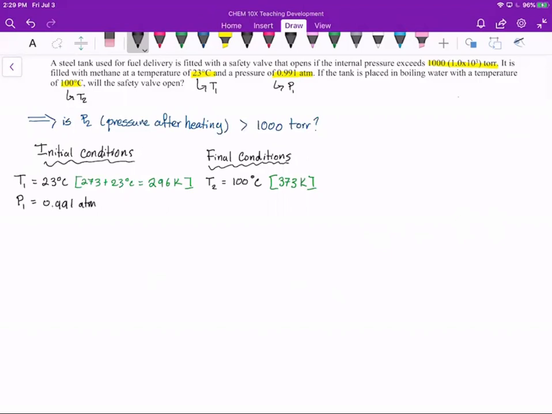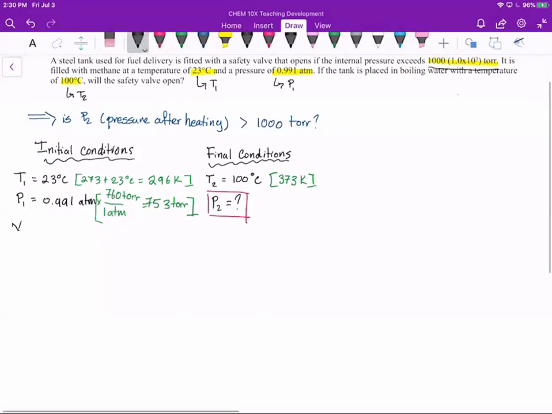But that doesn't really help us much right now because we know the valve is going to open if the pressure exceeds 1000 torr. So we need to convert our pressure in atmospheres to a pressure in torr, which we can do because we know 1 atmosphere equals 760 torr, gives us 753 torr for an initial pressure. And of course, P2, or our final pressure, is what we're solving for and trying to find.